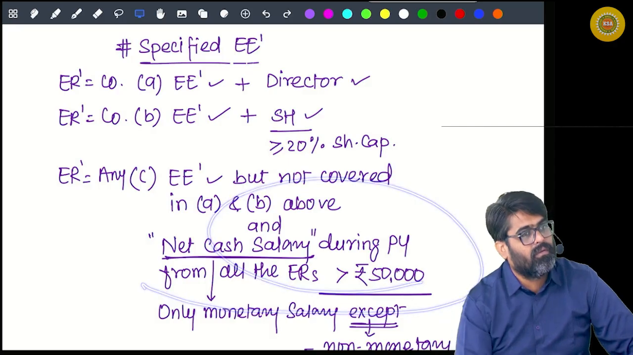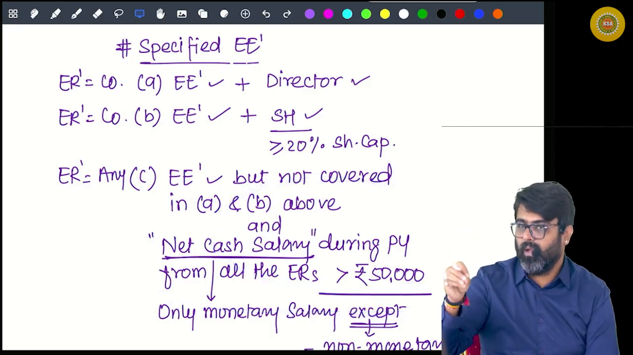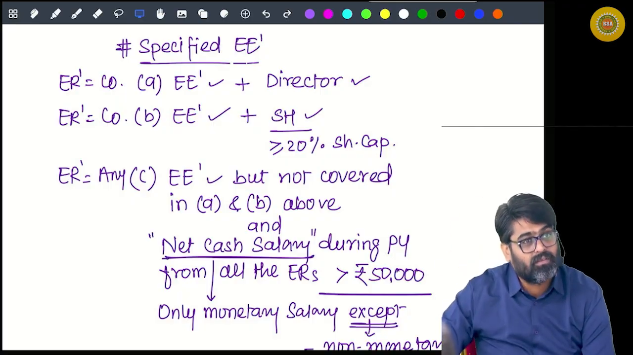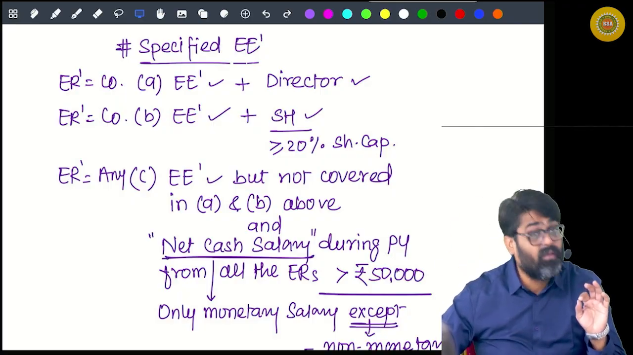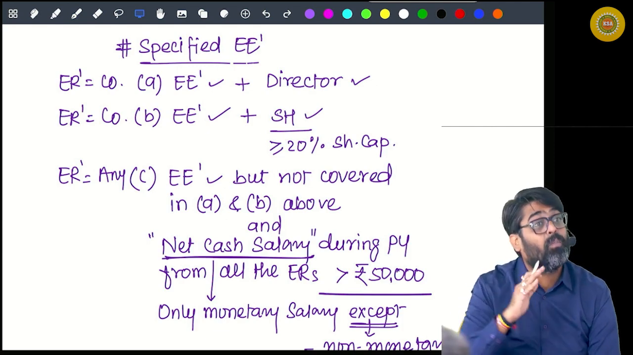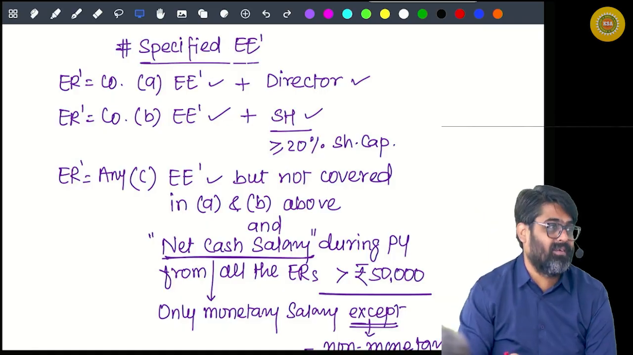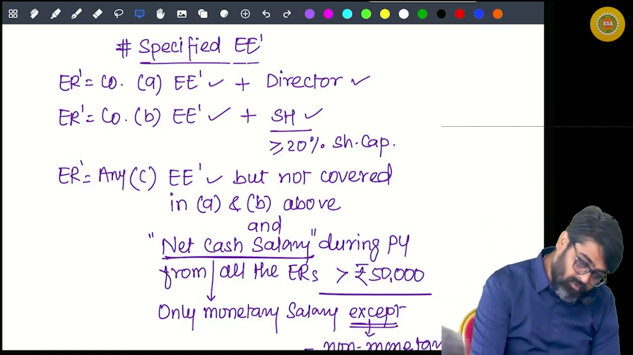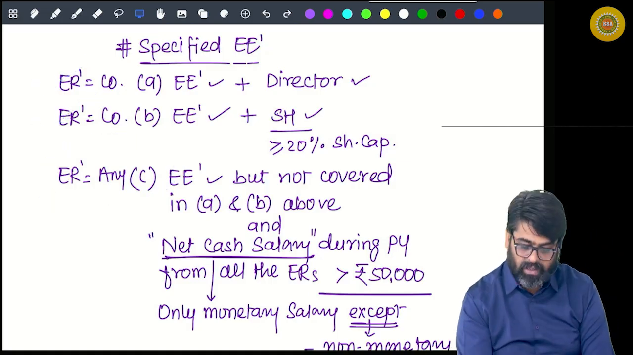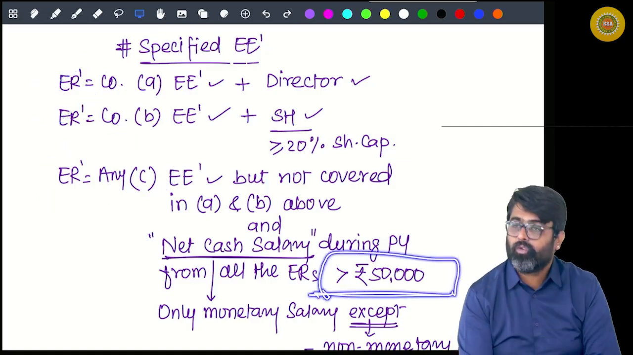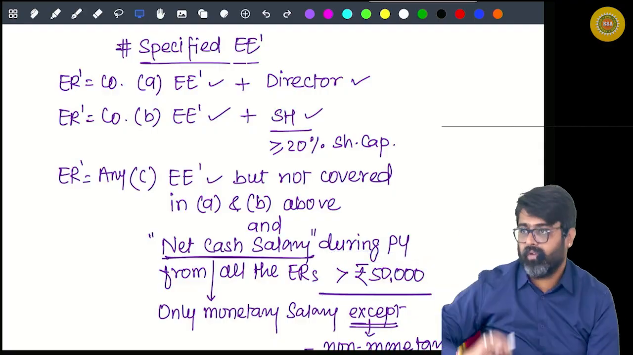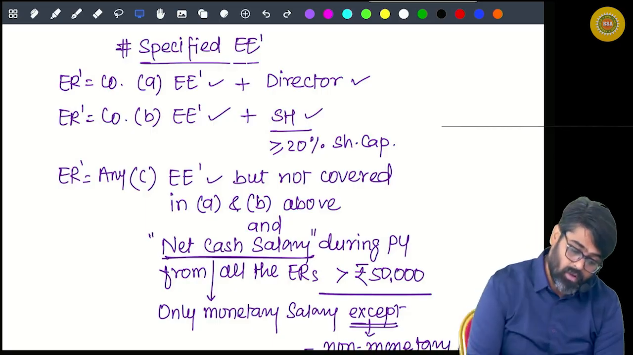Tell me a single employee in today's time who is not earning more than 50,000 net cash salary. Majority of the employees, even a small peon or a small clerk, will earn more than 50,000 net cash salary in a year. Yes or no? So even if you are not covered by A and B, definitely you will be covered by C. Because for net cash salary, the limit is so small that it will be satisfied by almost every type of employee. Yes or no? So now, specified employee.